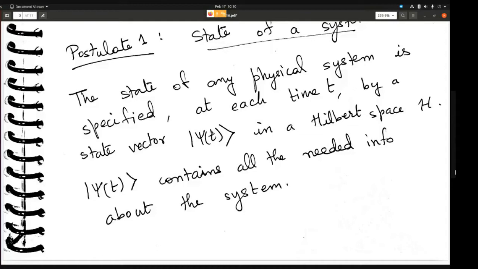Then any operator that you act on psi of t will give you the observation. And if you want to find the probability of finding a particle in a particular state, that also you can find by taking the norm of psi of t, right? So basically it is saying that if you know the state vector psi of t at a particular time t, then you know everything there is to know about this system. Okay, so this is a powerful statement.